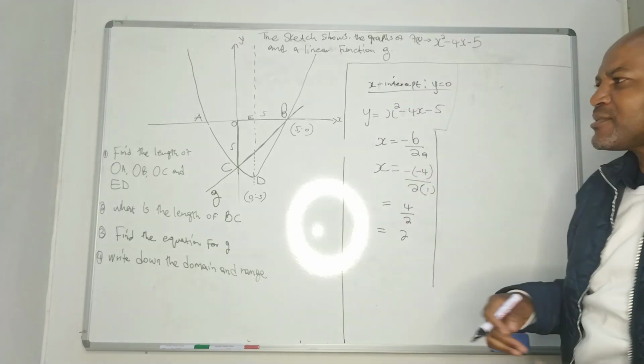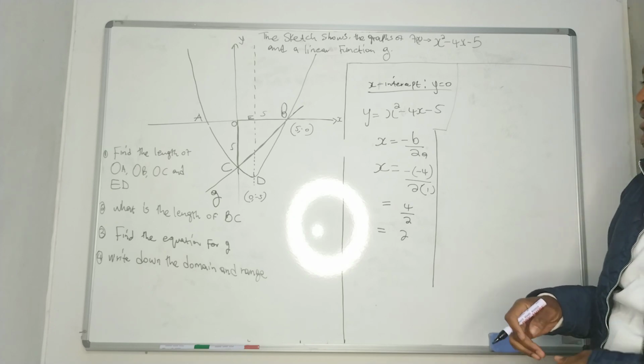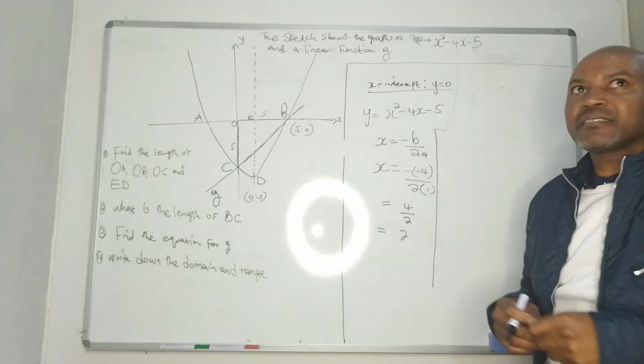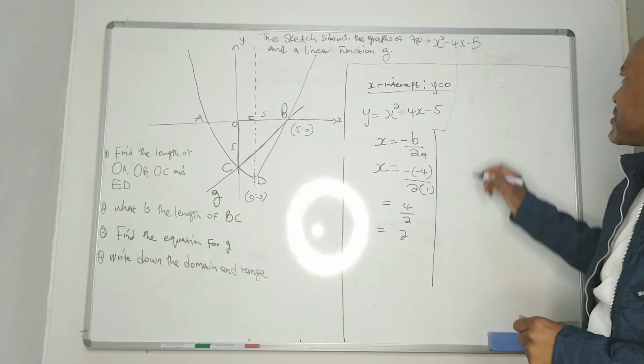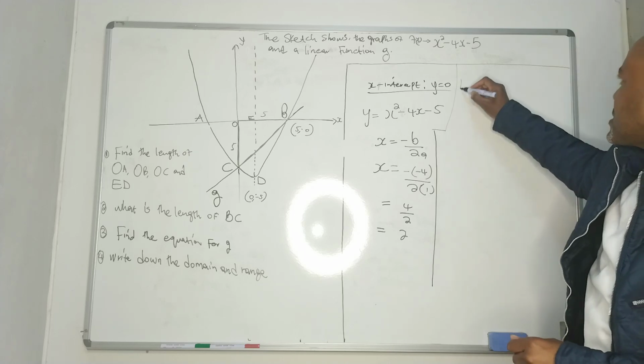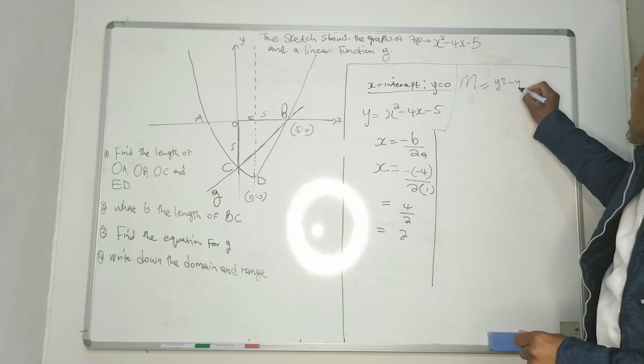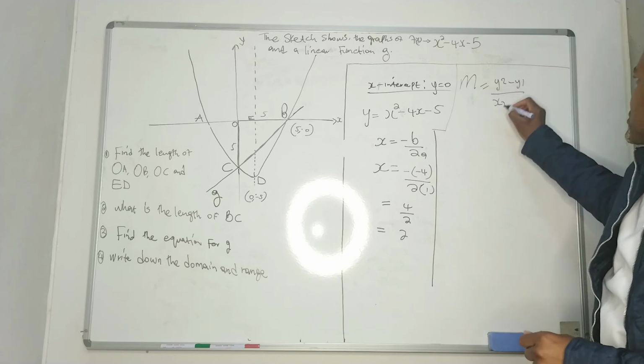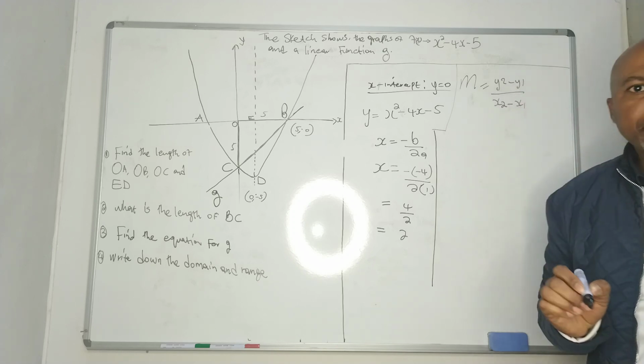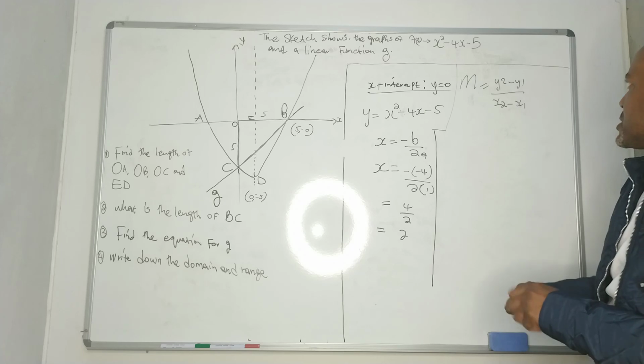Even grade 10, they know the formula for gradient. Even grade 9, also know the formula of the gradient. So it's m is equal to what? y2 minus y1 over x2 minus x1. Okay, now we need to replace.